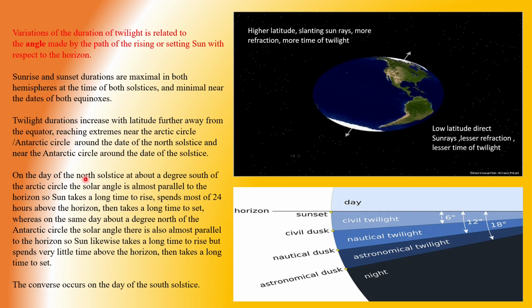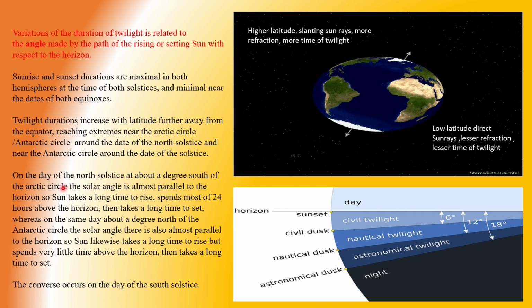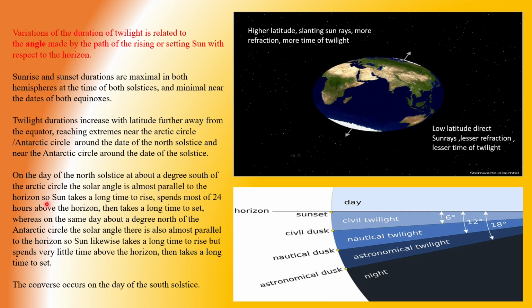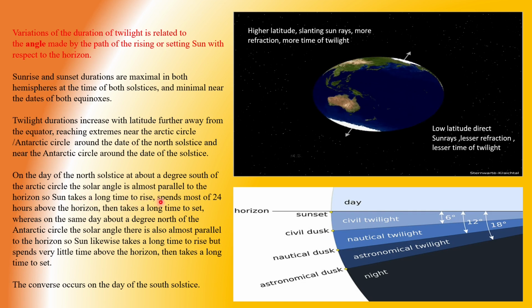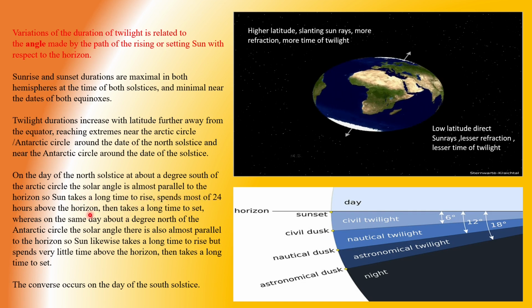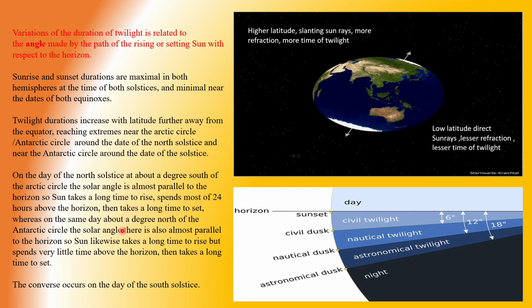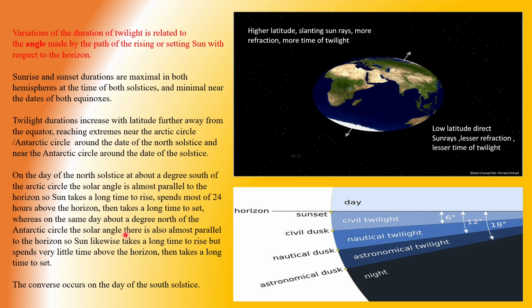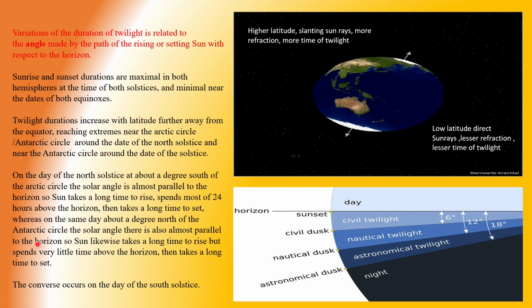On the day of the North Solstice, at about a degree south of the Arctic Circle, the solar angle is almost parallel to the horizon. So, the sun takes a long time to rise, spends more of the 24 hours above the horizon, then takes a long time to set, whereas on the same day, about a degree north of the Antarctic Circle, the solar angle there is also almost parallel to the horizon.